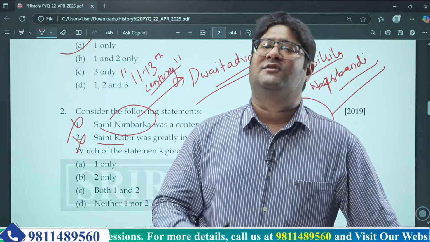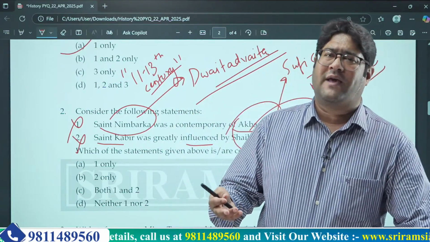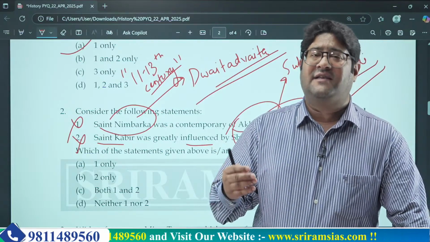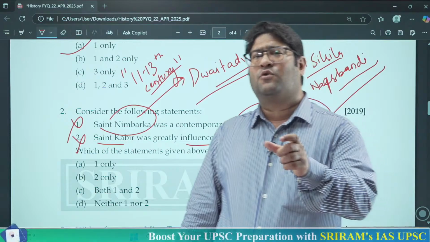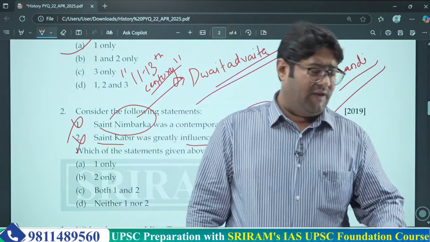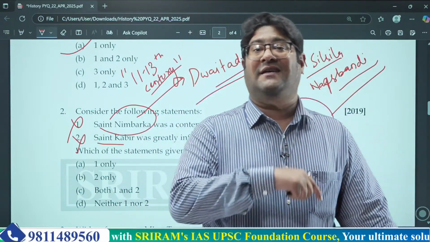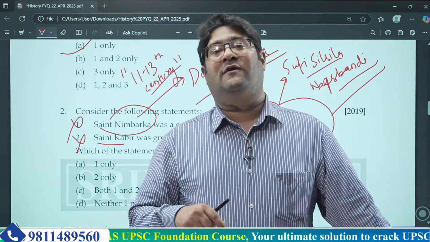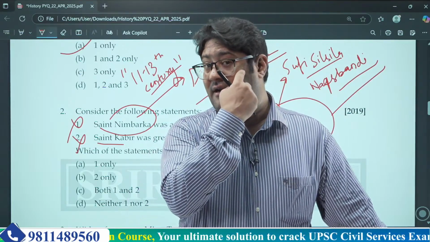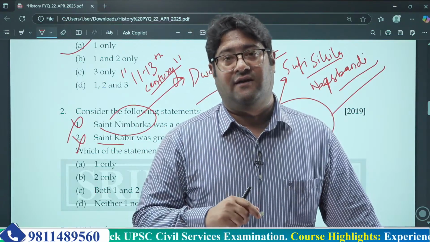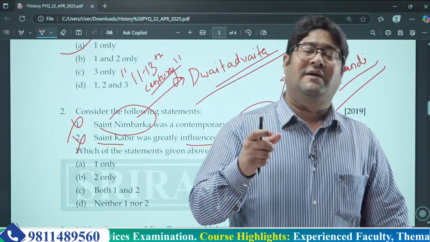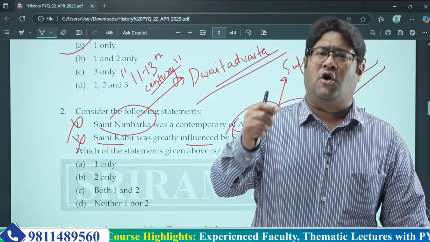There are other Sufi silsilas also, like Chisti, like Qadri. Chisti is most probably the most tolerant one. We know the dargah of Muhyiddin Chisti, which is in Ajmer, he is a proponent of that. Apart from that, in Delhi itself, Nizamuddin Auliya also belonged to the Chisti silsila. So these are a few examples of the Chisti silsila, which was tolerant in nature.